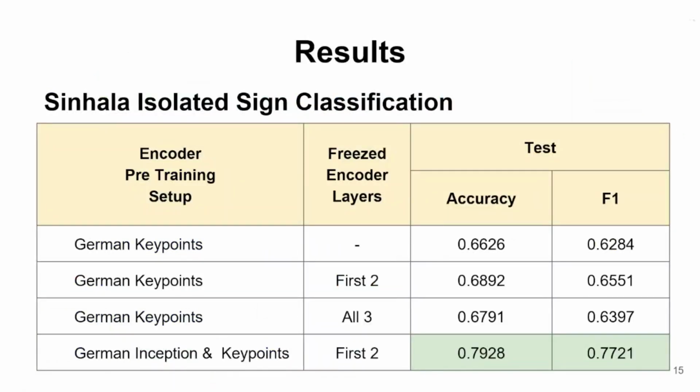This table shows the results for Sinhala isolated sign classification in different encoder pre-training setups. We got the best scores, which are 79% accuracy and 77% F1 score, when we train the first two layers of the encoder after pre-training it with German sign and keypoint data.